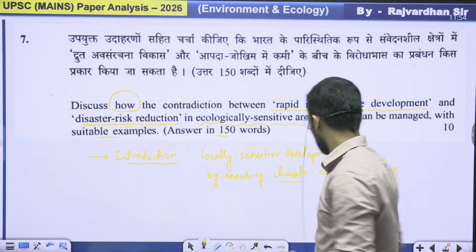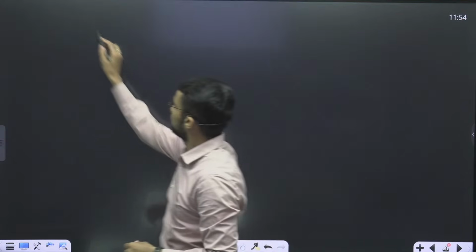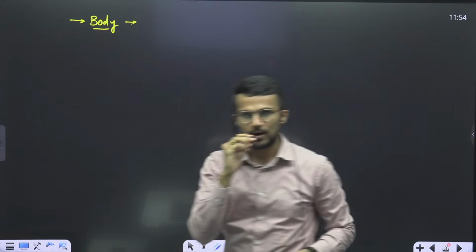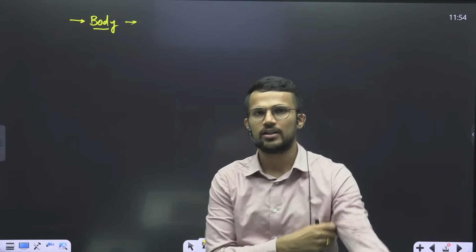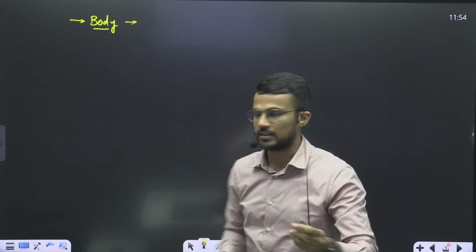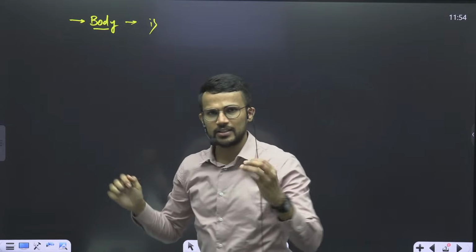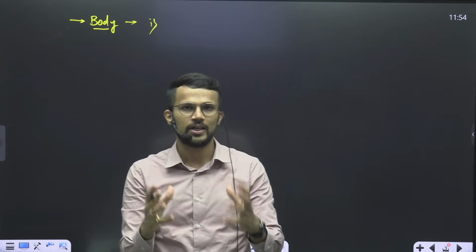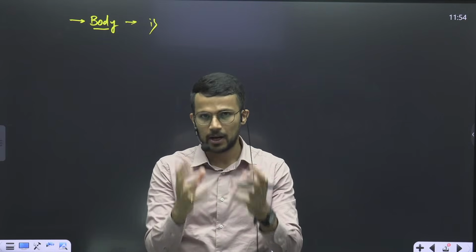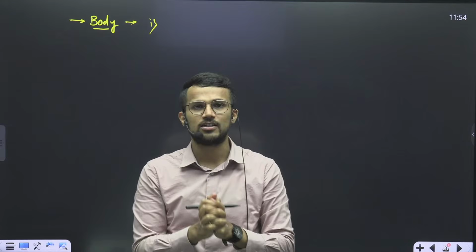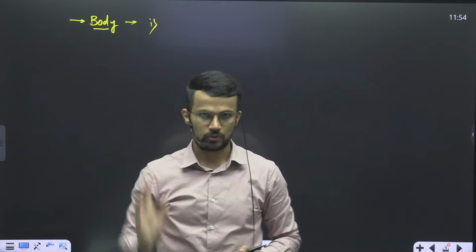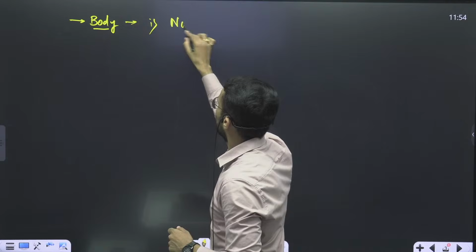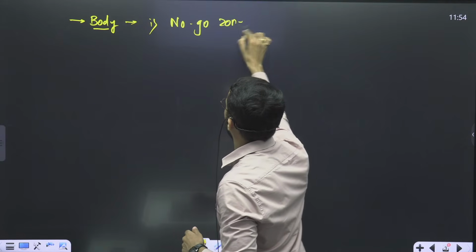Now in the body part, what exactly can we incorporate? In the body part, if we want to address this particular contradiction, firstly, see, there are some ecologically sensitive areas. I'm not saying all ecologically sensitive areas will have this kind of part, but a part of ecologically sensitive area should be a no-go zone for development, right? So first, no-go zone for development.